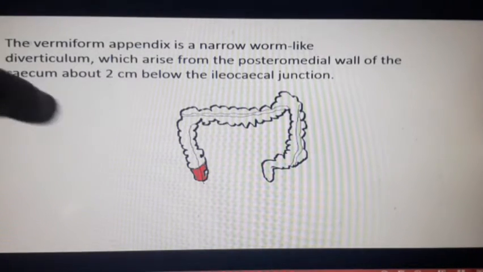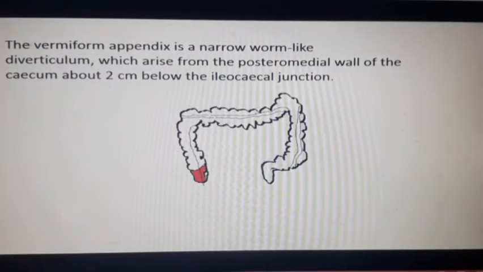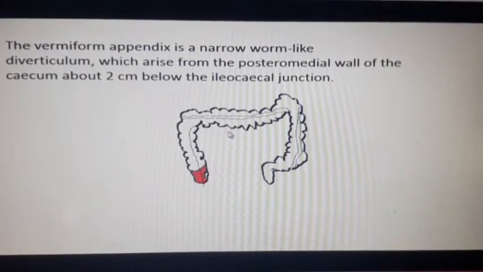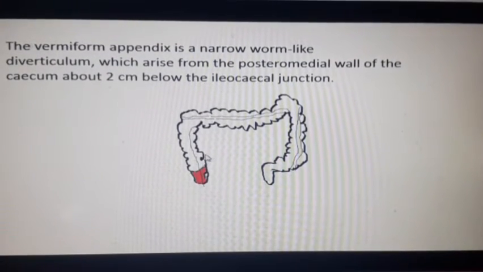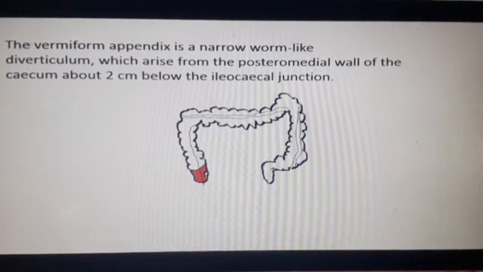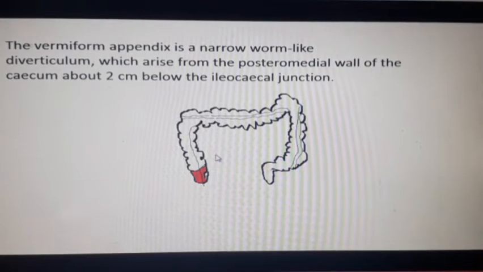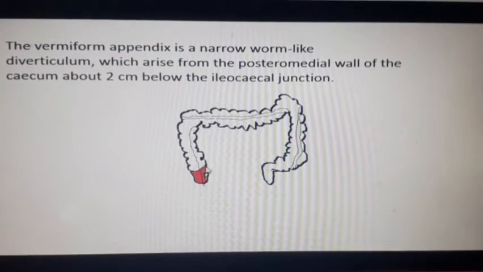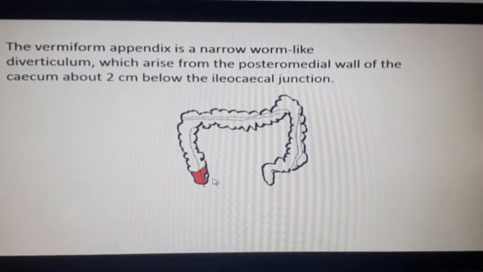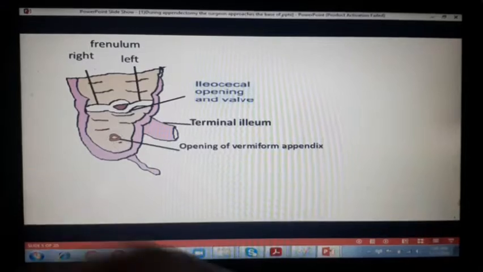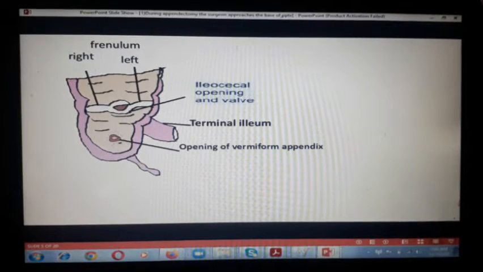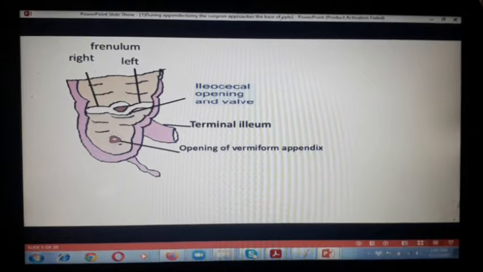Ileocecal means the terminal part of the ileum. Here the terminal part of the ileum and the cecum meets, so that's why it is known as the ileocecal junction. So 2 centimeter below the ileocecal junction. This is the posterior part of the cecum.